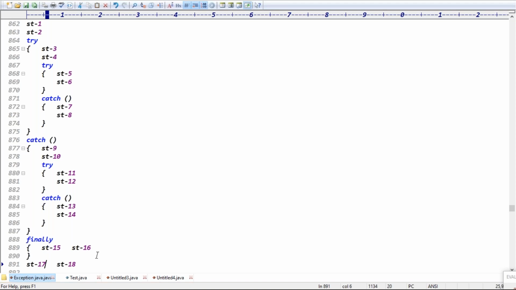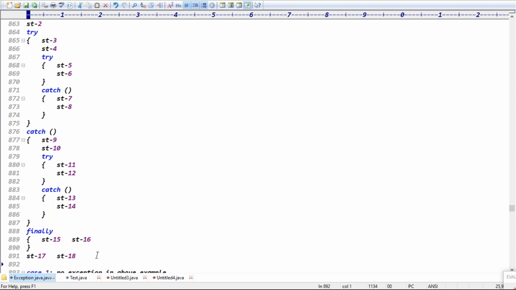That's case one, guys. Will 11, 12 be executed or not? No, because the control is not entered into the catch block, right? That try is inside the catch. It is in a different catch block. Okay, yes, next case you can tell me.